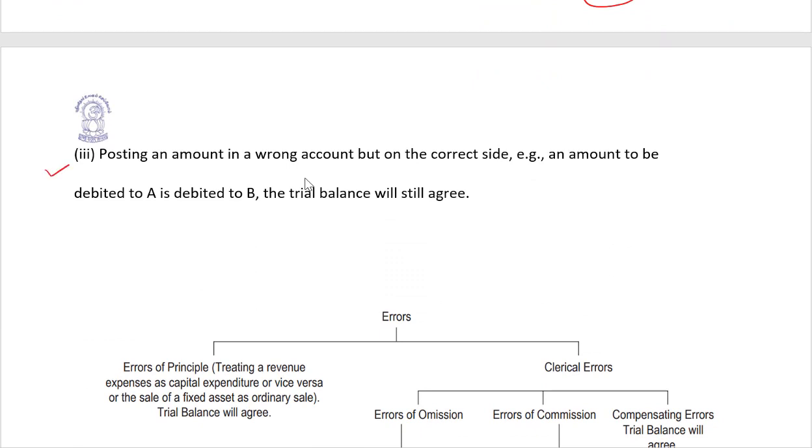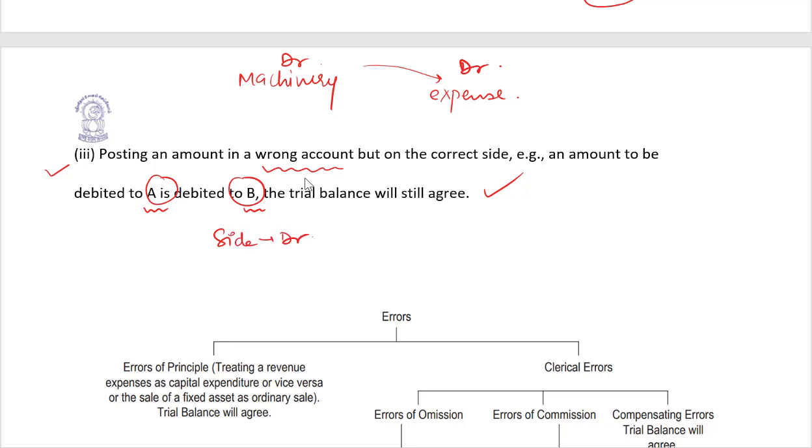Posting an amount in the wrong account, but on the correct side. The account is wrong. Instead of machinery account, you posted to expense account. But the side is absolutely correct. The trial balance will automatically agree. Example, an amount to be debited to A is debited to B. So the name is wrong over here, but because the side is correct, the debit side, the trial balance will tally. I hope you are clear.